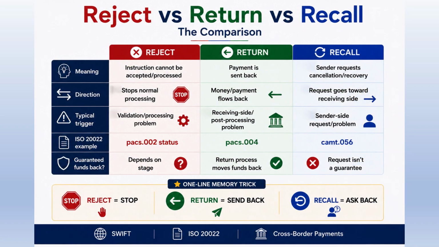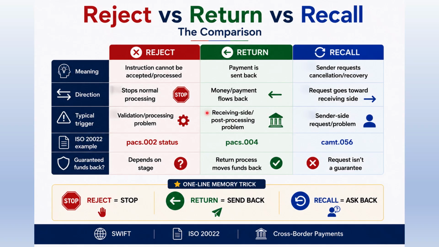Now let's put all three together. Reject: the instruction cannot be accepted or processed normally. Think, stop. Return: the payment needs to be sent back. Think, send back. Recall: the sender asks for cancellation or recovery. Think, ask back.